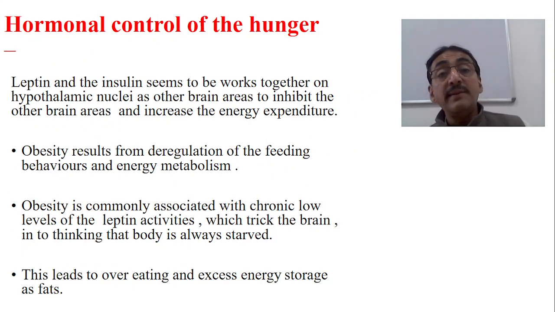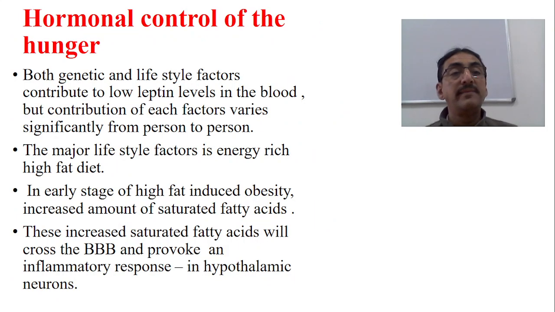Leptin and insulin seem to work together on the hypothalamic nuclei as well as other brain areas to inhibit the other brain areas and also increase the energy expenditure. Obesity results from deregulation of the feeding behaviors and energy metabolism. Obesity is commonly associated with chronic low levels of leptin activity, which tricks the brain into thinking that the body is always starved. This is a major thing. This leads to overeating and excess energy storage as fat.